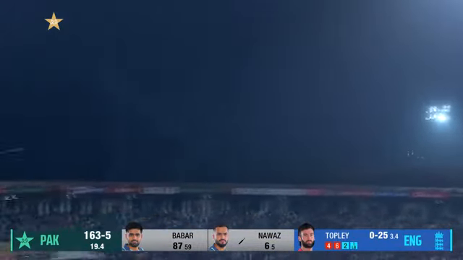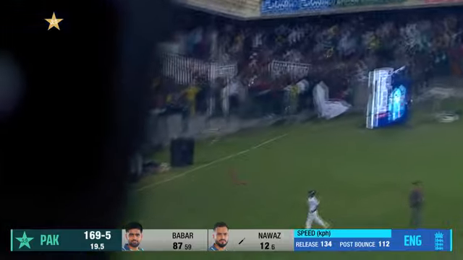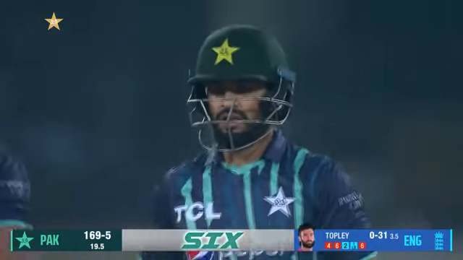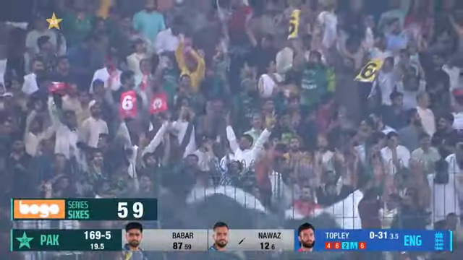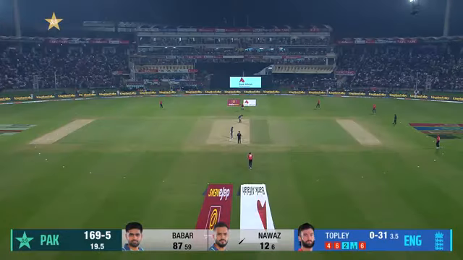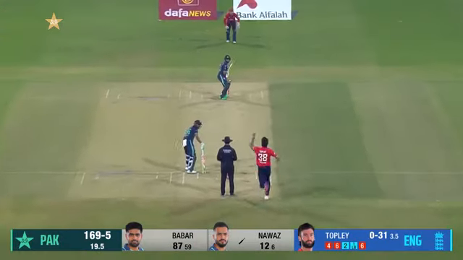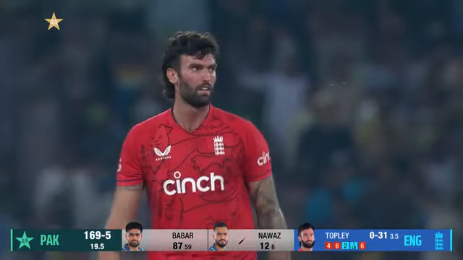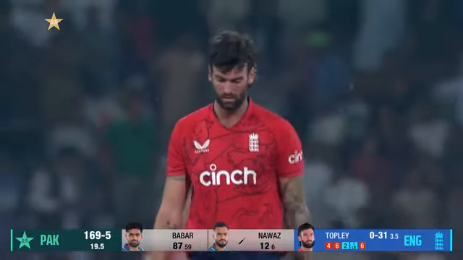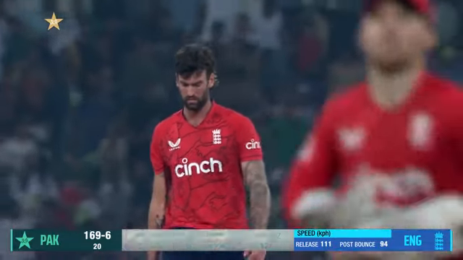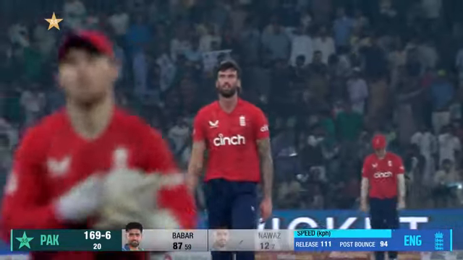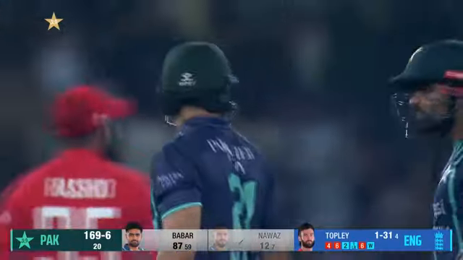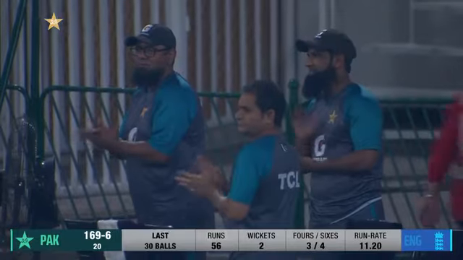Oh, that has been banged out of the ground. The sound off the bat told you straight away it was disappearing. There's a big old surface here, big area outside of the playing area. 19 so far, last ball to come. It should be out, should be taken. It is, very nonchalantly by Harry Brook down there at long off, but not before the damage had been done to Topley's figures and to the total that England are going to have to chase if they are to stay in this series. 169 for 6.